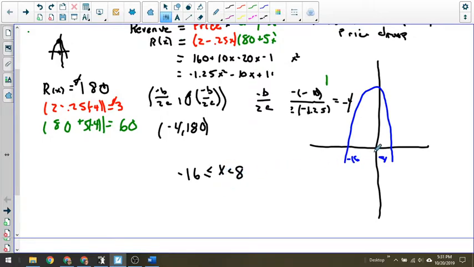The values that make sense for y, of course, are 0 through its maximum. So for the y value, we get 0 less than or equal to y, less than or equal to our maximum, or 180. So this is going to be the domain right here, and this is going to be the range right here. Those are what make sense in the context of the problem.